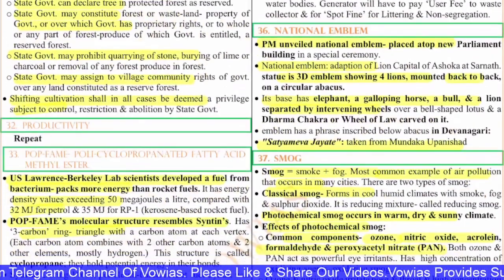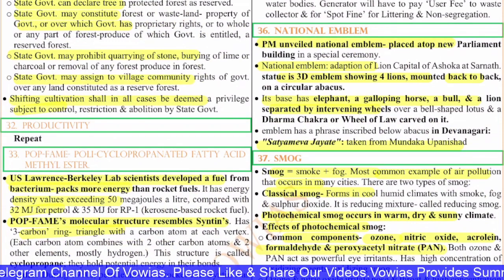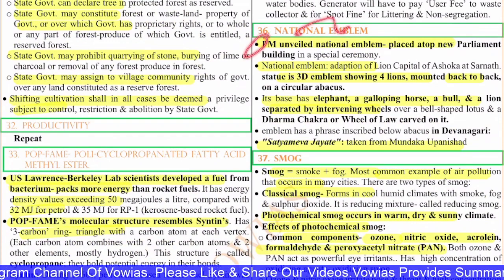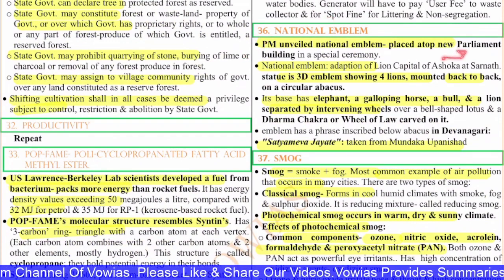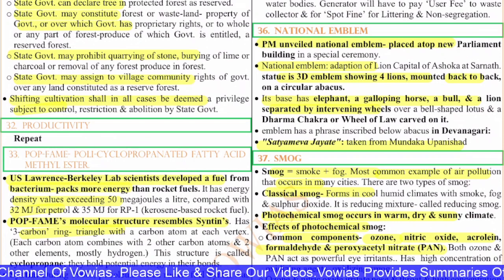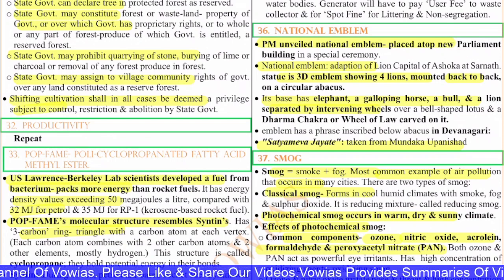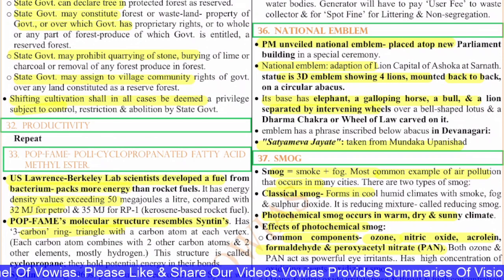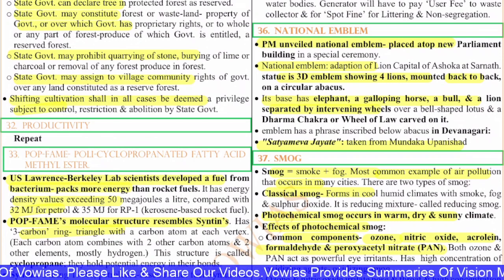Next, 36th question is on the national emblem. Recently, the Prime Minister unveiled the national emblem, which is placed on top of the new Parliament building, in a special ceremony. That's why it was in news. The national emblem is the Lion Capital of Ashoka. That is the basis for this national emblem.